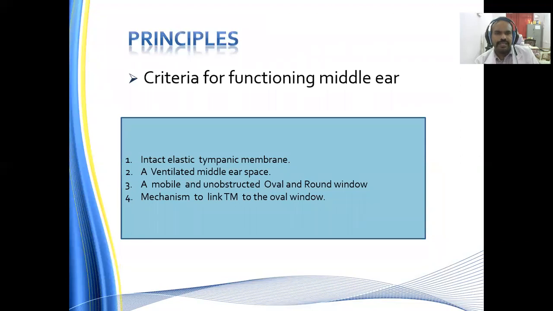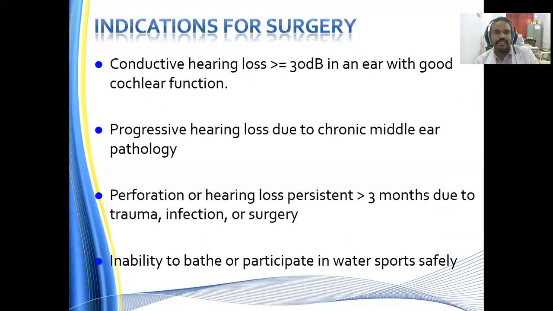Criteria for a functioning middle ear: an intact elastic tympanic membrane, a ventilated middle ear space, a mobile and unobstructed oval window or round window, and a mechanism to link the tympanic membrane to the oval window. Indications for surgery: conductive hearing loss of more than 30 decibel in an ear with good cochlear reserve, progressive hearing loss due to chronic middle ear pathology, perforation or hearing loss persistent for more than 3 months due to trauma, infection, or surgery, and inability to take a bath or participate in water sports safely. All these are indications for performing surgery in case of